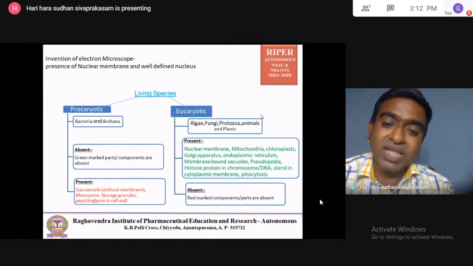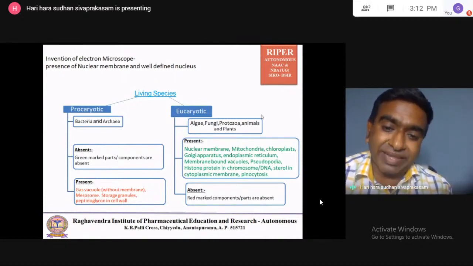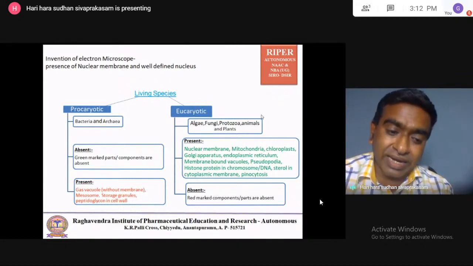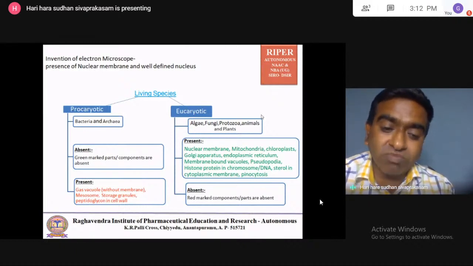Like in the water, if an air bubble is created, like in the oil, an air bubble is created. So it doesn't contain any coat at all. It may break at any time. So gas vacuoles are present in the prokaryotic. Mesosomes are present in the prokaryotic.